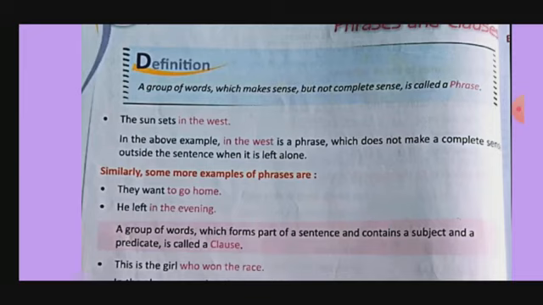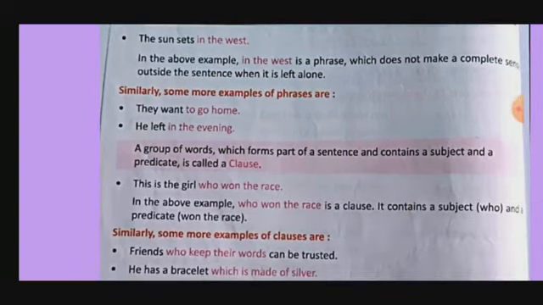And what is a clause? A group of words which forms part of a sentence and contains a subject and a predicate is called a clause. This is the girl who won the race. In the above example, "who won the race" is a clause. It contains a subject, "who", and a predicate, "won the race". So that's why this is a clause.